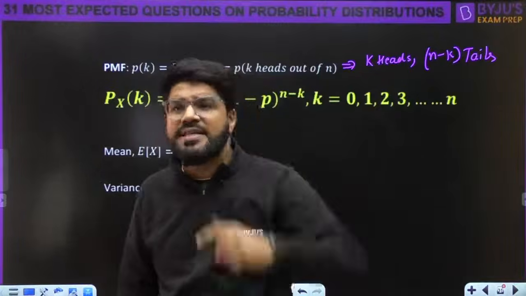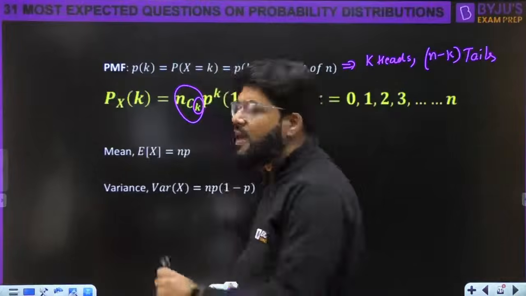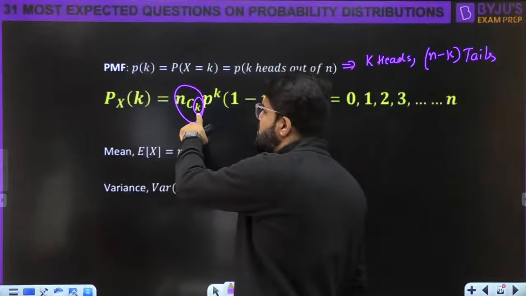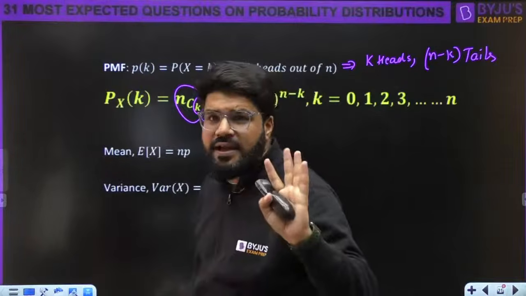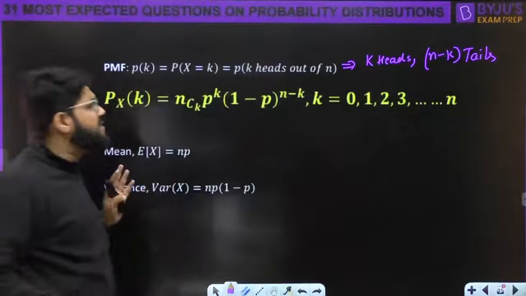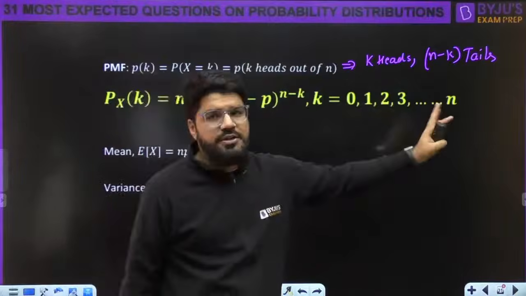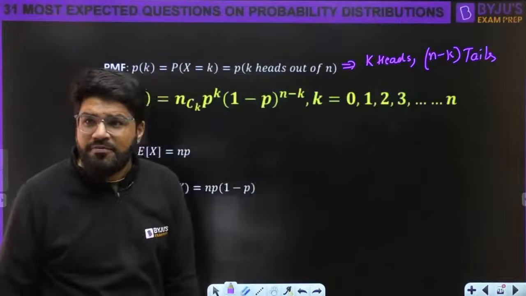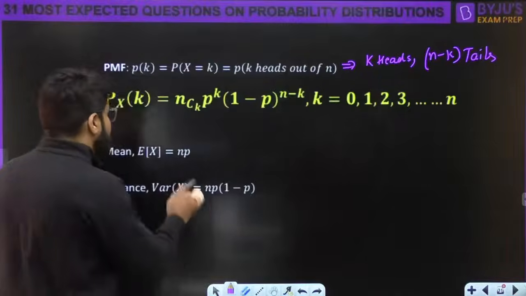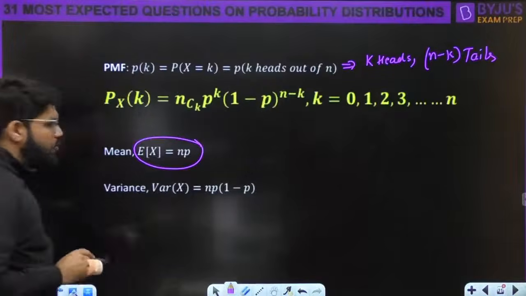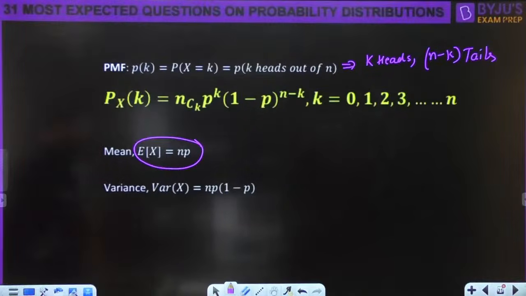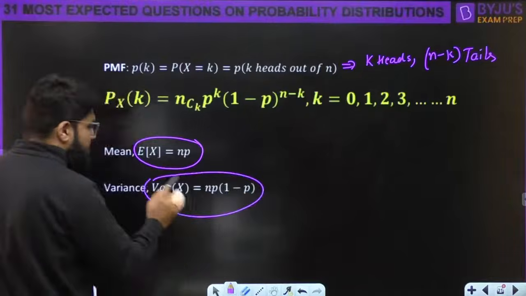So all possible selections, all possible combinations you have to take. In how many ways can you select k positions for heads out of n? nCk. So this nCk also comes in. So we have nCk p power k into 1 minus p raised to the power n minus k, where k can be 0 to n. Okay, this is the PMF formula. Then the mean is given by n into p. Directly you can note down this formula, and the variance is given by np(1 minus p).